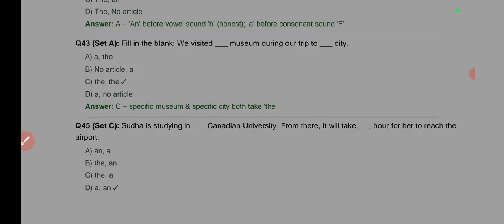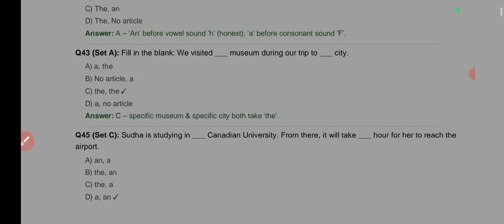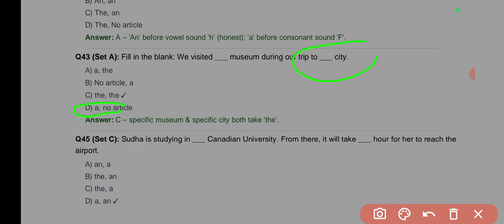Now here, we of course know that it will be "the city." In this context it is as though the person being spoken to knows the city. Maybe we are in a remote environment, and we are giving an account of what we did or where we visited. So we said we visited the city, during our trip to the city.